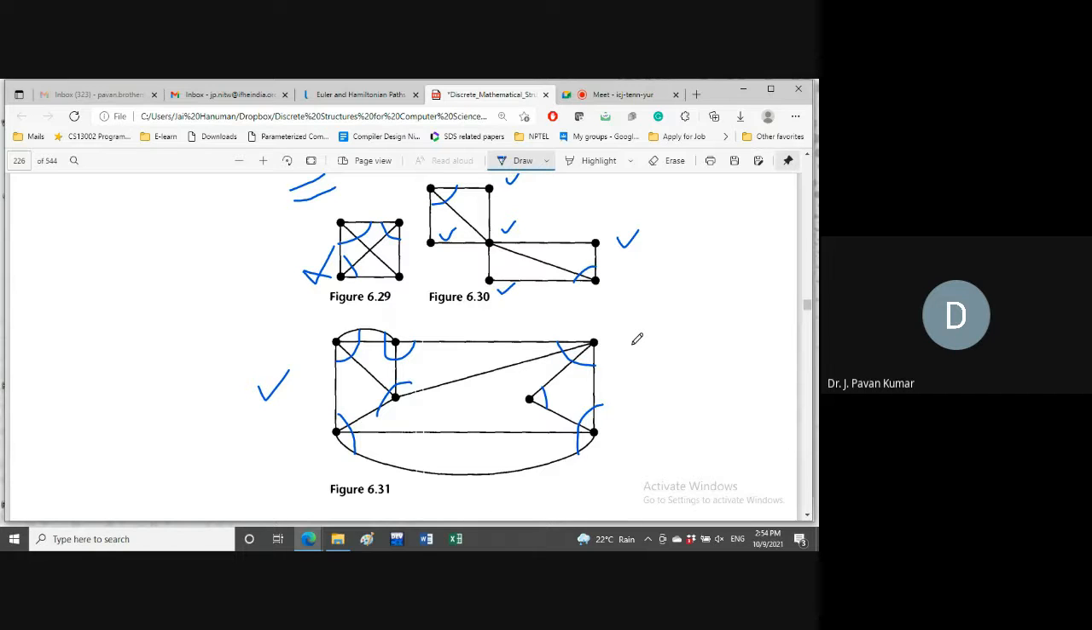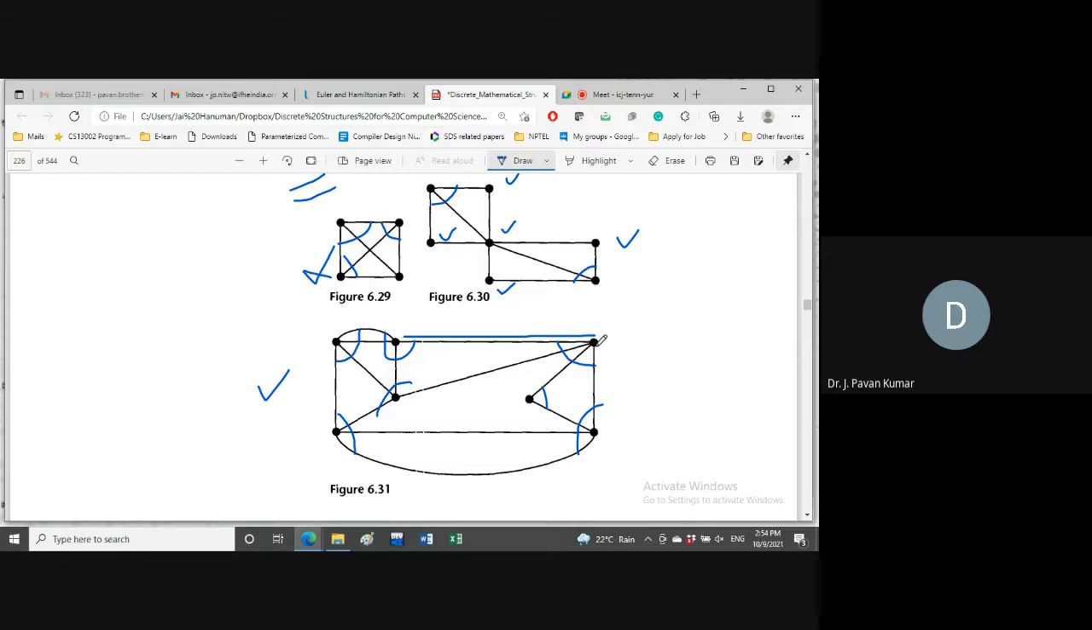Yes. Why? Because wherever you start, we have to cover all the edges. So if you start at any vertex, any edge, it does not matter. So the starting point is clear to us. We can start at any edge. Suppose we have started at one edge. Let us say this one.